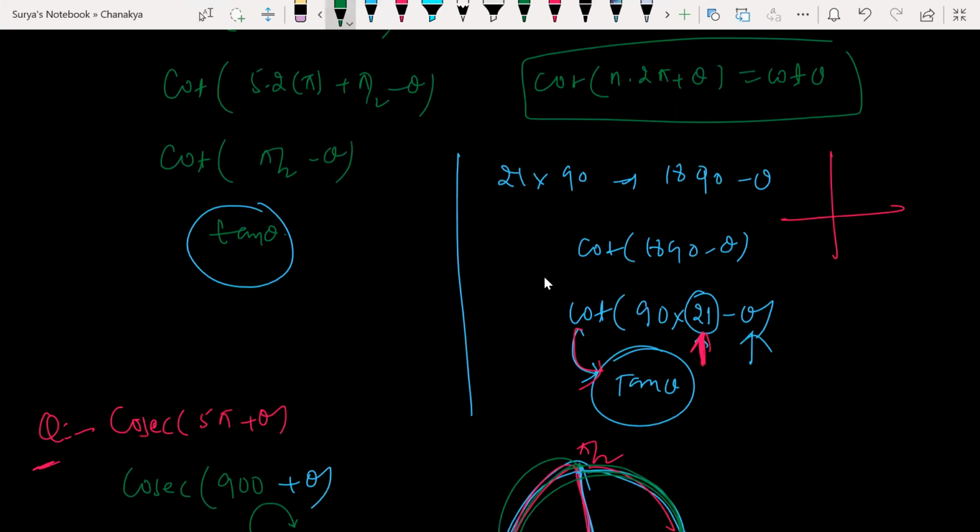So here 4 rounds will stop here, 8 rounds will stop here, 12, 16, 20, 21 minus theta. Where will 21 go? 21 will go here, guys, and stops here. Again coming back, minus theta means first quadrant only. In the first quadrant, everything is positive, right? Only change is that 21 is odd. So cot will become tan. That is also correct. Clear?